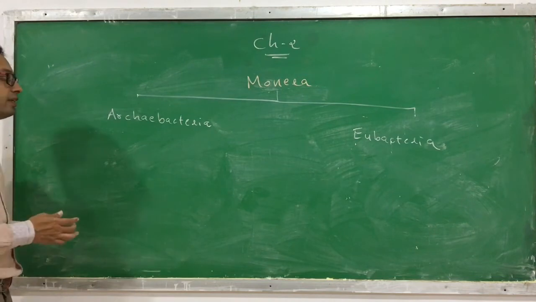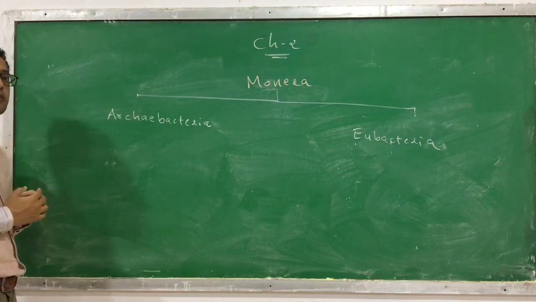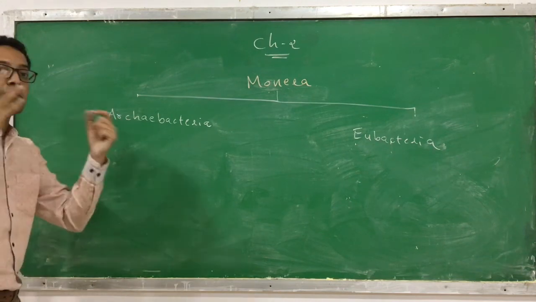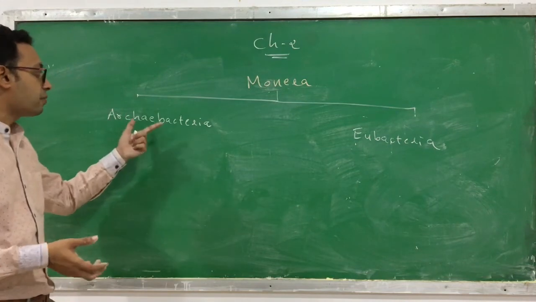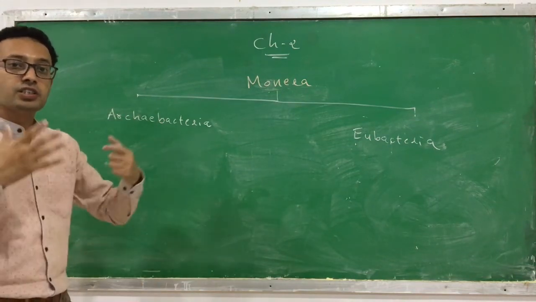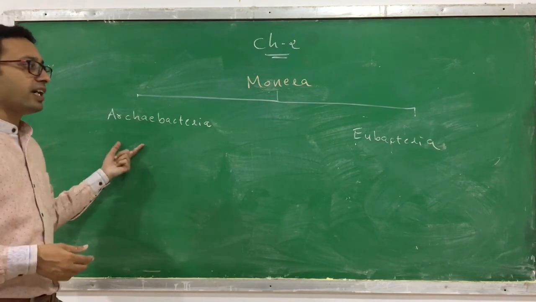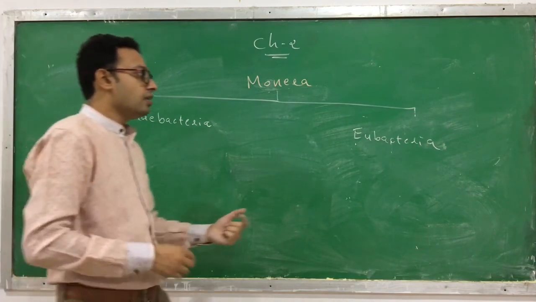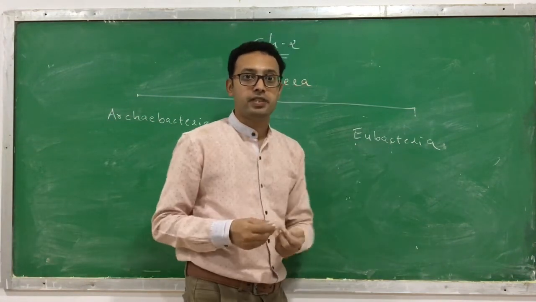What's the difference between them? The Archaebacteria are a special type of bacteria which you can find in rare places where life doesn't even exist. Even at such places you can find them, like deep in oceans where there is very high pressure, or in the snow, or in very hot environments like hot springs. So these are called Archaebacteria. The other one is Eubacteria, which are the really true bacteria.